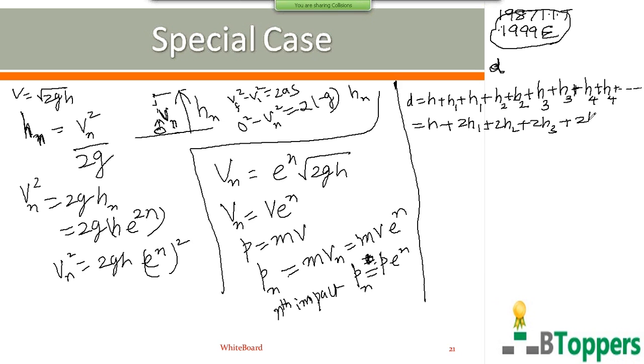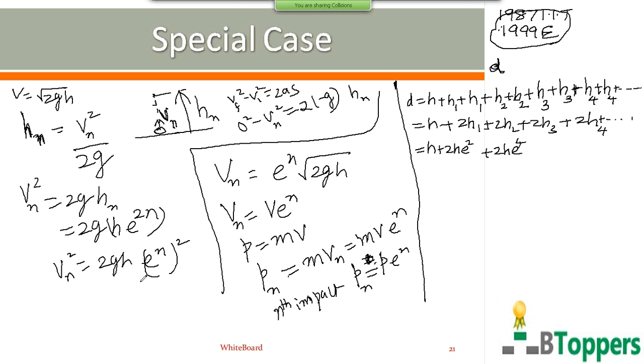You need not copy running notes now, just concentrate only on listening. I will show you the notes separately. Plus 2h4, etc. This h1 you can write as h into e square. h2 you can write as h into e power 4.